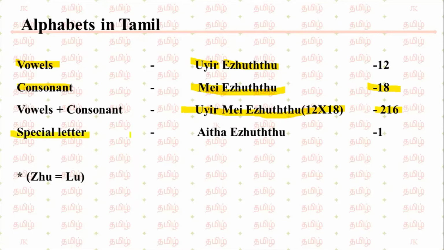There is a special letter, ஆயுத எழுத்து. There is one ஆயுத எழுத்து in Tamil. Wherever the 'lu' comes, I have put ZHU. We have to write 'lu' as ZHU. It is a special letter in Tamil.